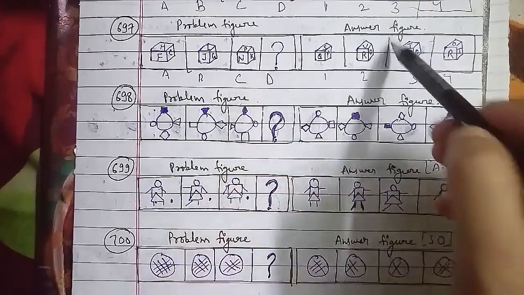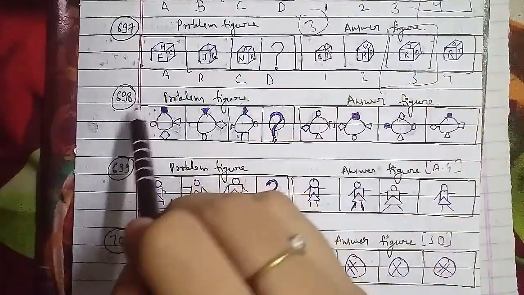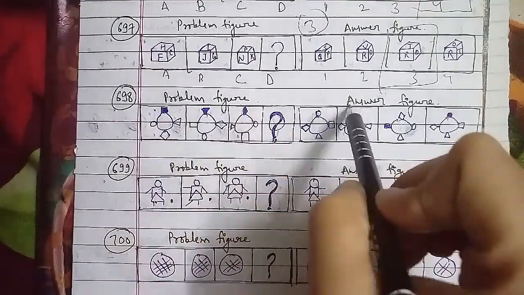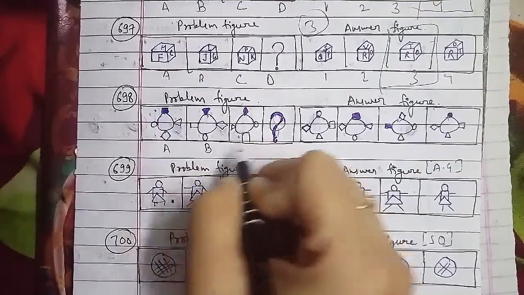Now we'll go ahead with the next question, the 699th question of the session. These are the problem figures and these are the answer figures, which have been asked in the assistant grade question paper as well.